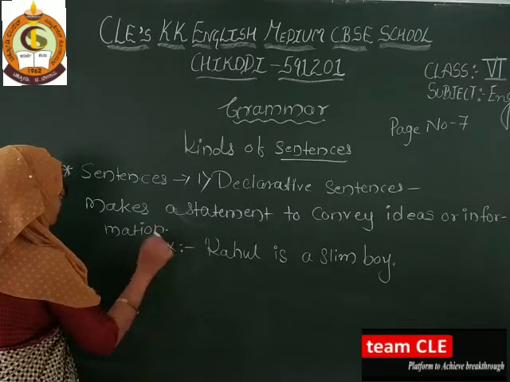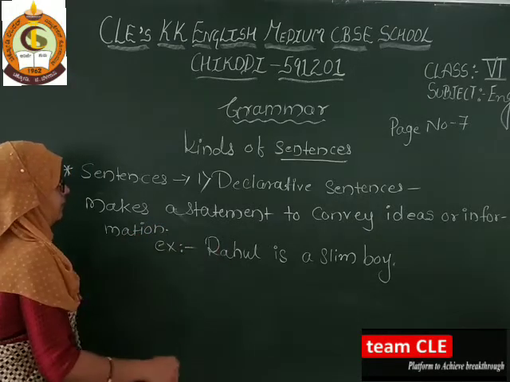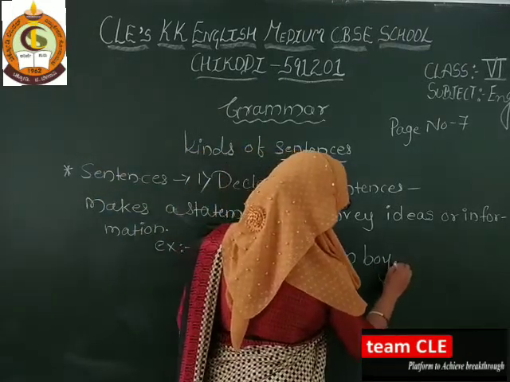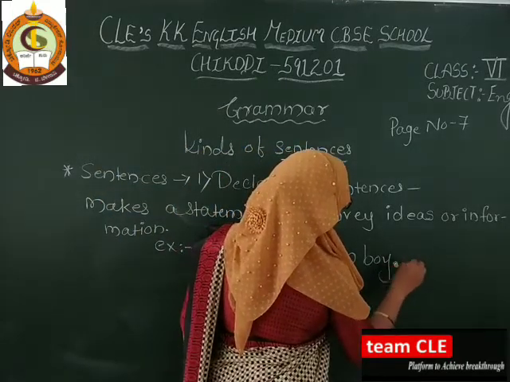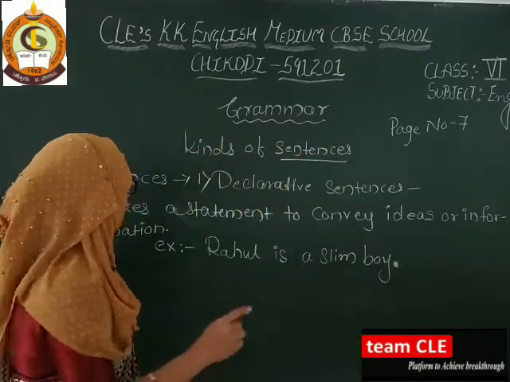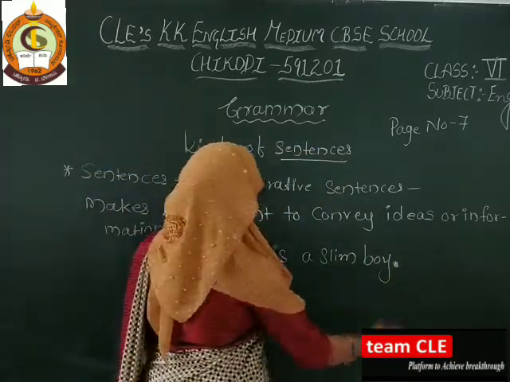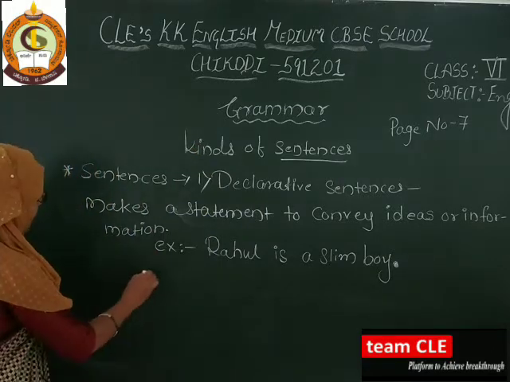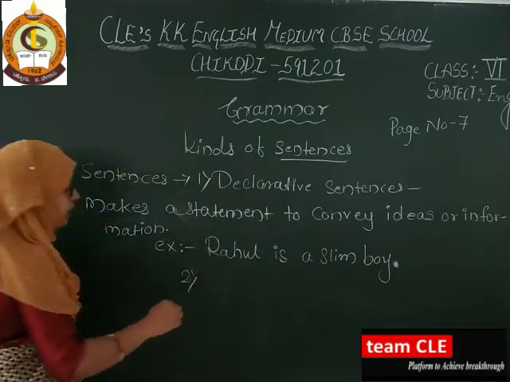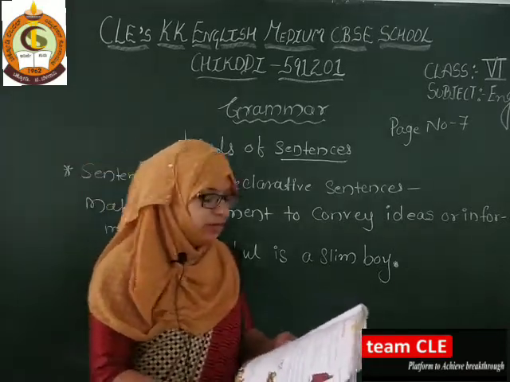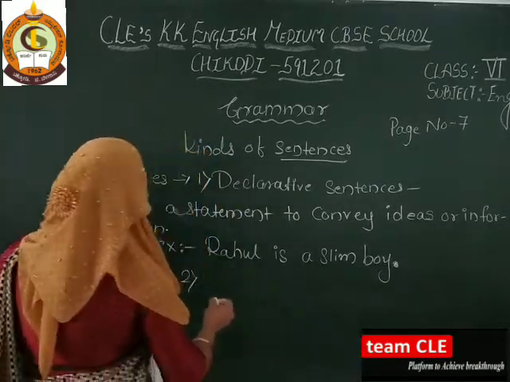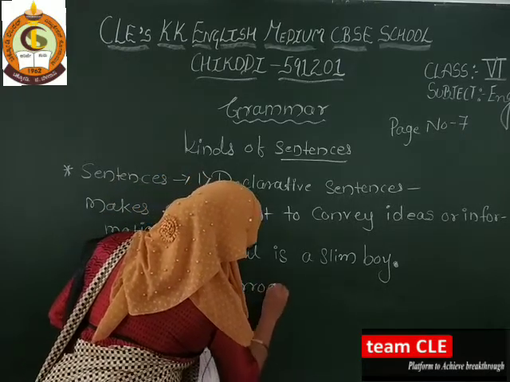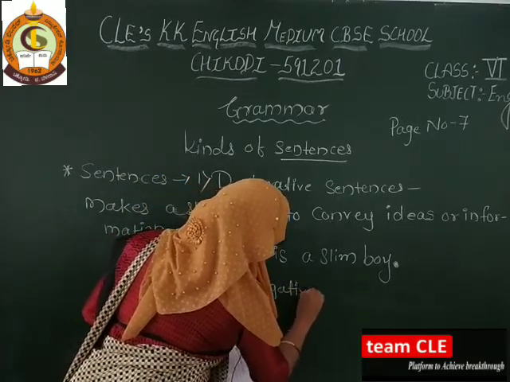So this is an example of the declarative sentences. And keep in mind, it ends with a full stop. So it is called a declarative sentence. Next, the second one is, which one here? We are going to see about interrogative sentences.